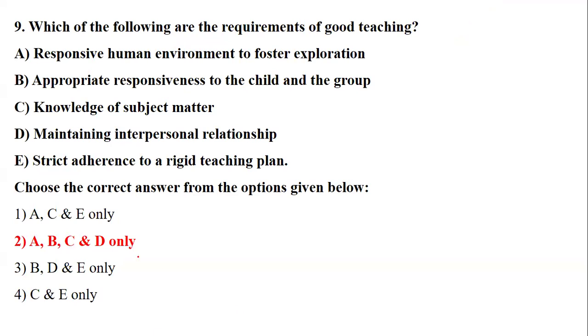If you directly see, the right answer comes at option number 2. That is, responsive human behavior, yes. Appropriate response, yes. Knowledge of the subject, yes. Interpersonal relation, yes. Because a rigid teaching plan is not going to help with good teaching.